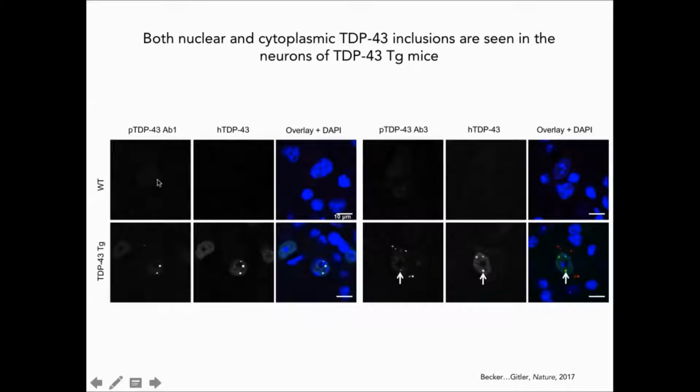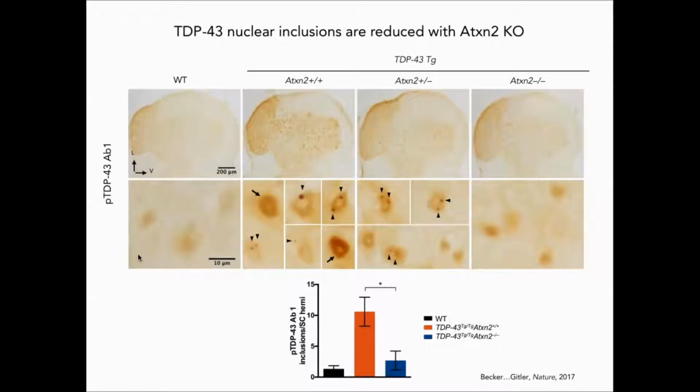I quantified these 2 different types of inclusions using the phospho-specific antibody 1 and antibody 2. This is showing the first phospho antibody, and these are spinal cord hemispheres with the dorsal horn to the left. The phospho-specific antibody has a low level of diffuse nuclear staining, and this is darker in the dorsal horn just because there's a really high concentration of these small neuronal nuclei.